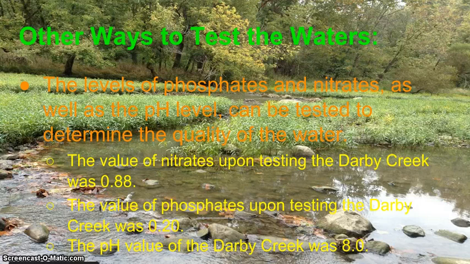And finally, the pH value of the Darby Creek was 8.0. A pH value of 7.0 is said to be neutral, and even though 8.0 is close to 7.0, we can still conclude that the quality of the stream is excellent.